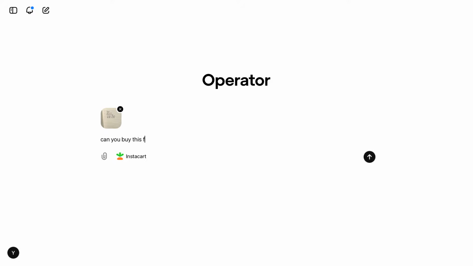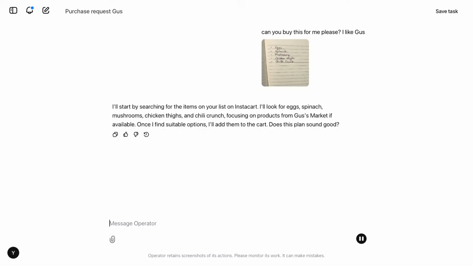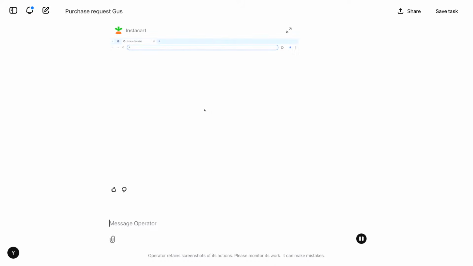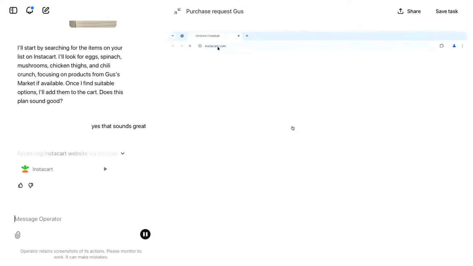Can you buy this for me, please? And I'll also specify the store I like, which is, well, let's see if it figures out I mistyped it, but let's see. Okay, so in this case, again, Operator quickly recognized, using GPT-4o's vision capabilities, that the image said egg, spinach, mushroom, chicken thighs, and it actually knew Gus's Market. And I'm like, yes, that sounds great. Cool. Again, just like OpenTable, it instantiated a browser, and it's going to go ahead and start doing tasks. I'm going to expand the view, and let's see what it does.